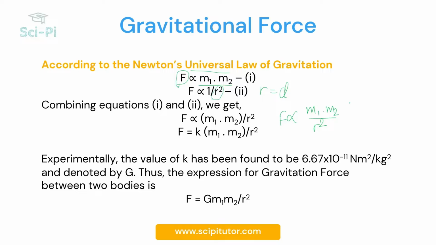Now, to convert this relation into an equation, we will introduce a proportionality constant, and this proportionality constant has been found to have a value of 6.67 times 10 to the power minus 11 Newton meter squared per kg squared. And this was found by Sir Henry Cavendish. And this is now denoted by G. Thus, the expression for gravitational force between two bodies will now be F is equal to G m1 times m2 divided by r squared.